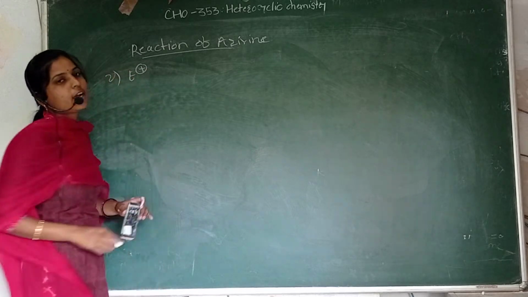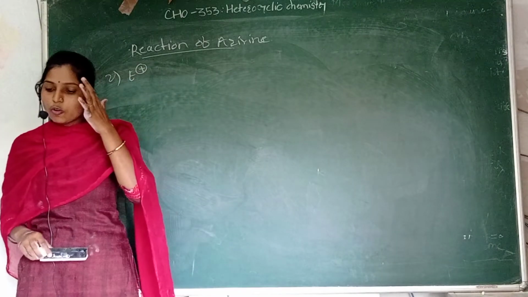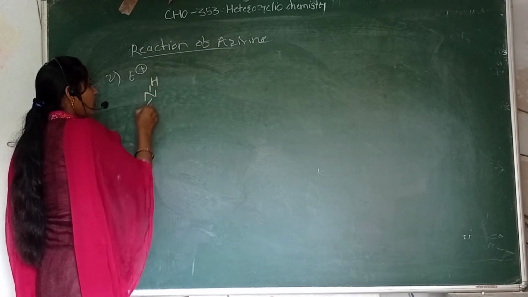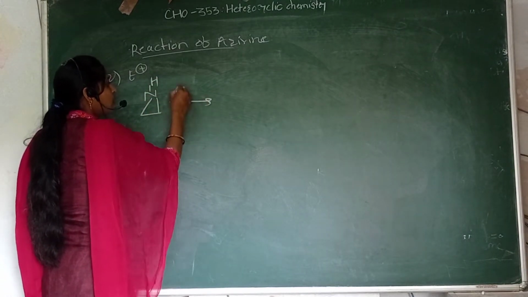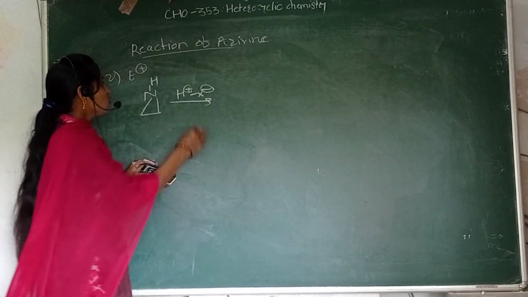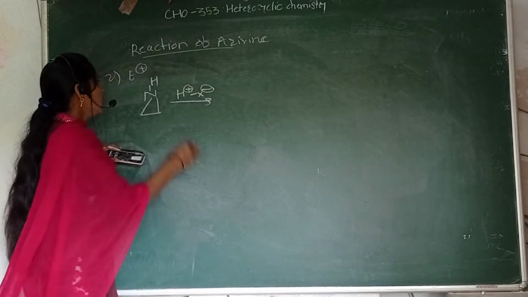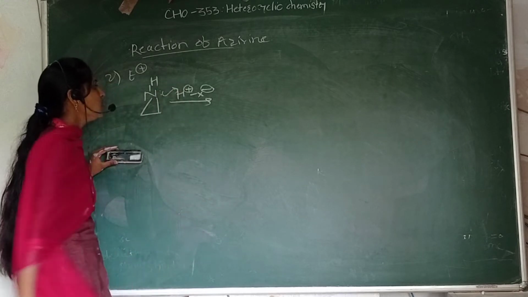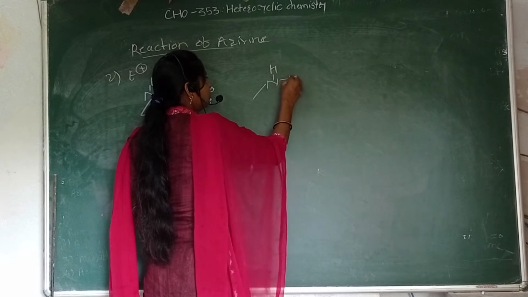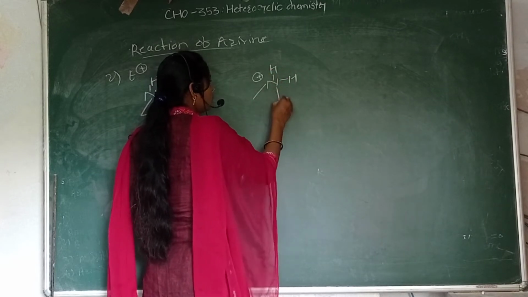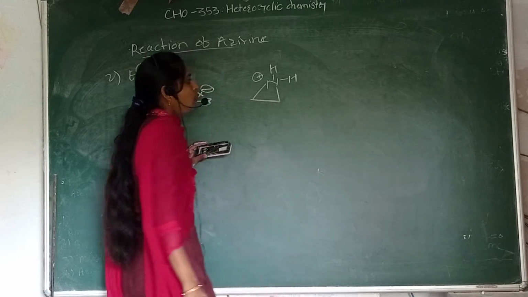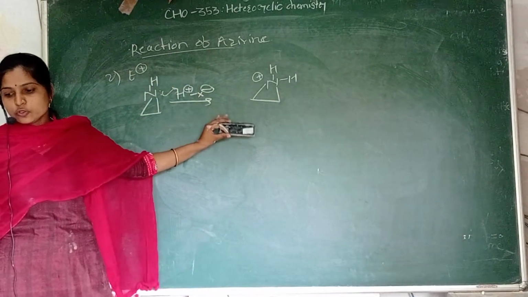This is the second reaction, the electrophilic ring opening reaction. First of all we have to take an alkyl halide, H plus X minus. This is also a ring opening reaction. The lone pair of nitrogen picks up this hydrogen, forming it like this. The nitrogen carries a positive charge.